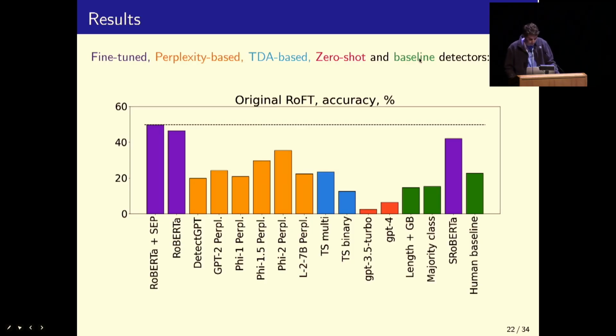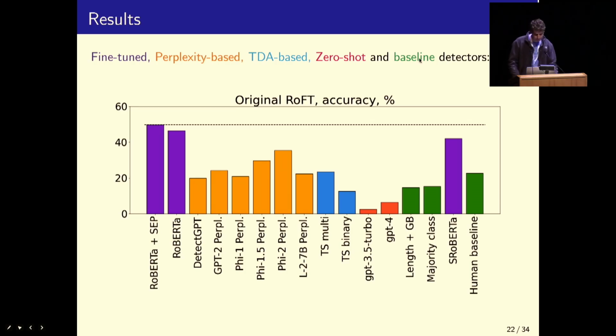Okay, so let's look at the results on the original RoFT dataset. The first thing to notice is that, yes, basically this task is possible. In particular, the RoBERTa plus SEP model can actually do a decent job. And so what is RoBERTa plus SEP? Well, SEP is the separator tokens that we insert between each sentence, and this just slightly improves the model performance because sometimes there are periods elsewhere in the text that may throw the model. But essentially, this is the fine-tuned transformer, and it outputs the label of the correct class directly.